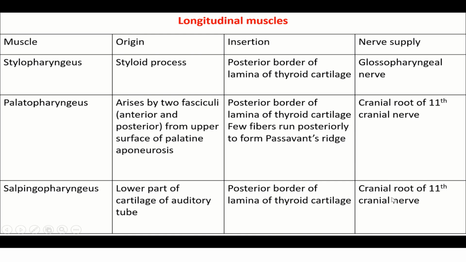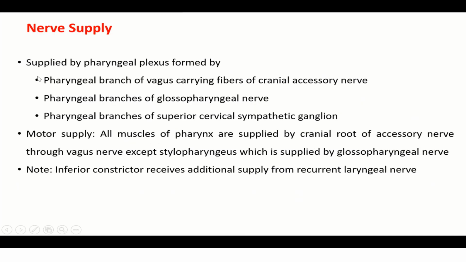posterior border of the lamina of thyroid cartilage is the insertion. All the muscles of the pharynx are supplied by the cranial root of the accessory nerve through the pharyngeal plexus, whereas only the stylopharyngeus is supplied by the glossopharyngeal nerve. The pharyngeal plexus is formed by the pharyngeal branch of the vagus carrying fibers of cranial accessory nerve, the pharyngeal branch of the glossopharyngeal nerve, and pharyngeal branches of the superior cervical sympathetic ganglia. Motor supply: all muscles of the pharynx are supplied by the cranial root of accessory nerve through the vagus nerve, except stylopharyngeus, which is supplied by the glossopharyngeal. Stylopharyngeus and the glossopharyngeal nerve are related to the third pharyngeal arch. Note, the inferior constrictor receives additional supply from the recurrent laryngeal nerve, that is the cricopharyngeal part of the inferior constrictor.